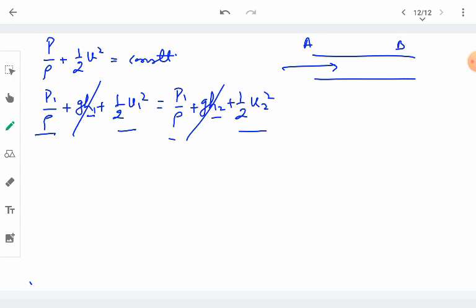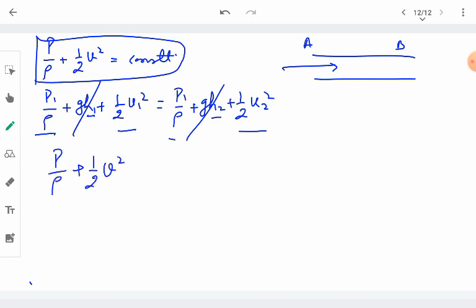So in general we can write that the sum of the pressure energy and the kinetic energy, P upon rho plus half V square, will always remain constant, and there will be no change in the potential energy of the liquid. What does this equation tell us?